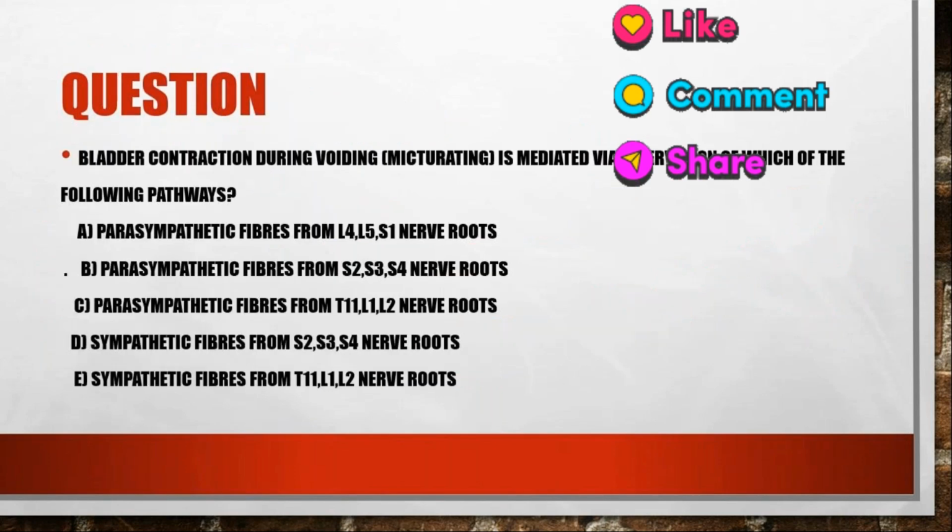The bladder contraction during voiding, micturition, is mediated by innervation of which of the following pathways? Option A, parasympathetic fiber from L4, L5, S1 nerve roots. Option B, parasympathetic fiber from S2, S3, S4 nerve roots. Option C, parasympathetic fiber from T11, L1, L2 nerve roots. Option D, sympathetic fiber from S2, S3, S4 nerve roots. And option E, sympathetic fiber from T11, L1, L2 nerve roots. So what is the correct answer?